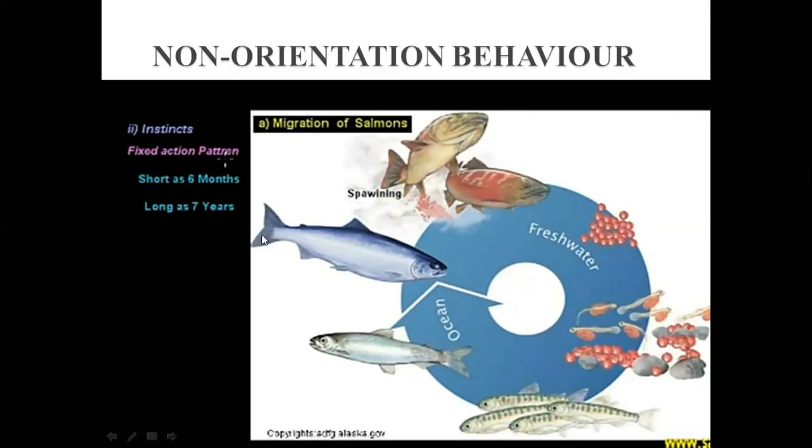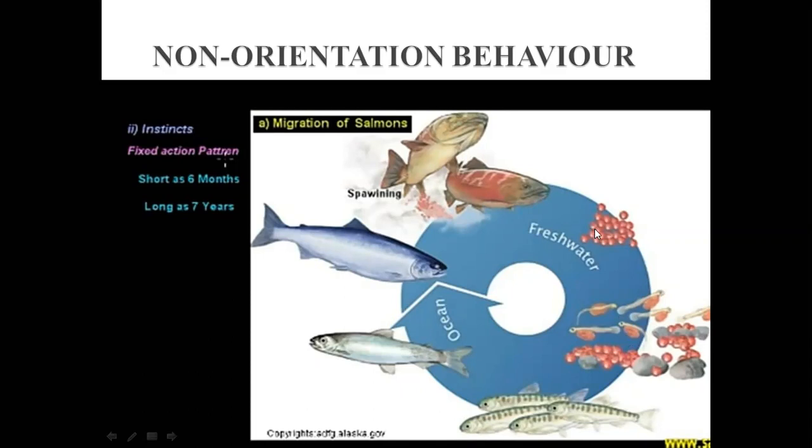You can see here, this is a mature salmon when it is spawning. And what is the spawning period? The spawning period is that period in which the female lays eggs, and the males fertilize those eggs with the help of sperm. Here you can see these are the eggs. Now they are hatched eggs, right? Because the female has laid the eggs and they have been fertilized. After that, these hatched eggs give birth to new salmons.